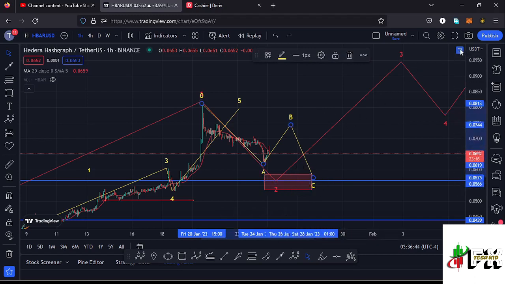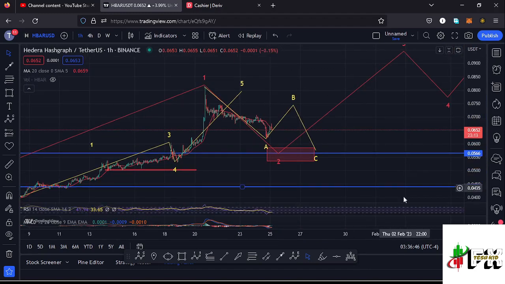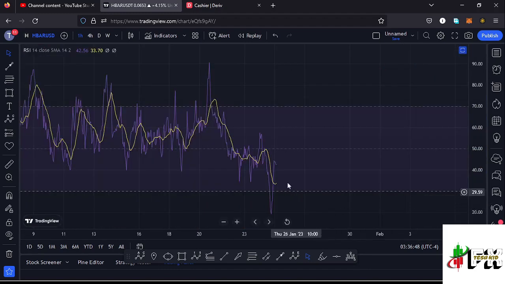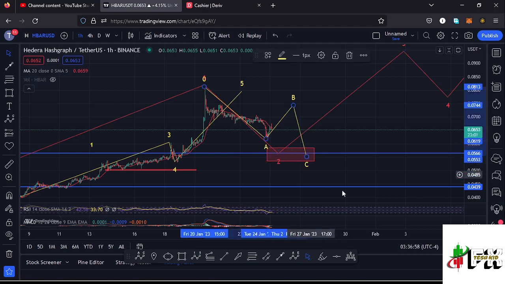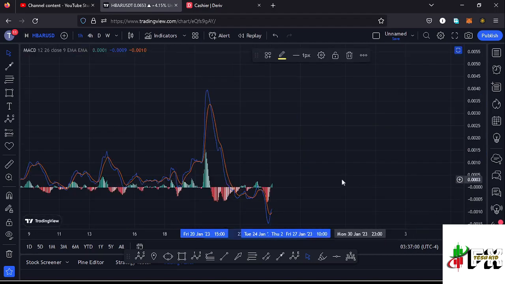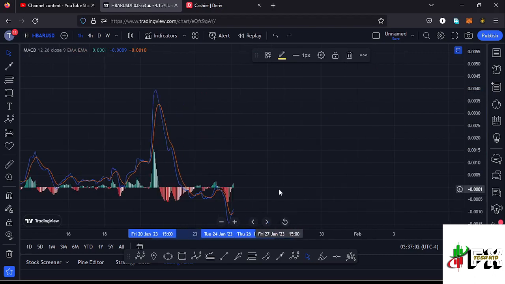Also taking a look at the indicators, so that we can see what movements will be supported. On the RSI, we are trading at around the 42 mark, meaning we have massive room for us to support any movements to the lower side to fully maximize the formation of this higher Elliot wave count 2. And also taking a look at the MACD, we have been able to print a bullish cross, and that means higher prices are coming our way.